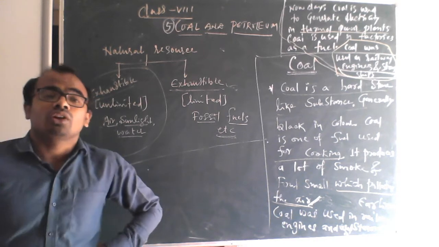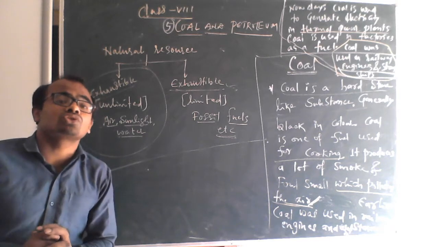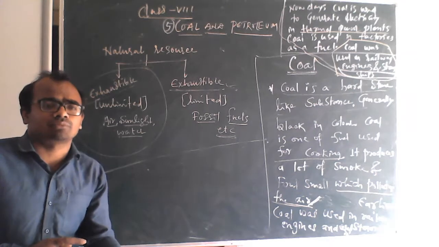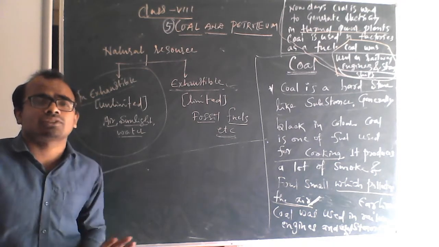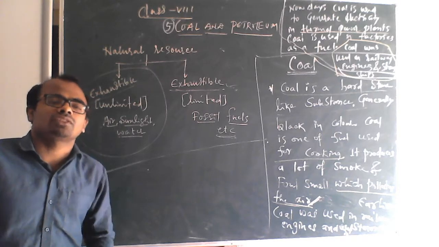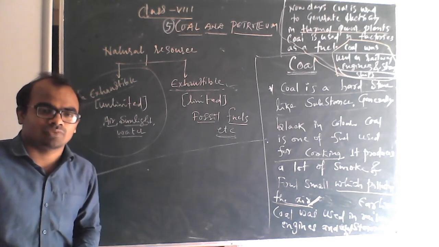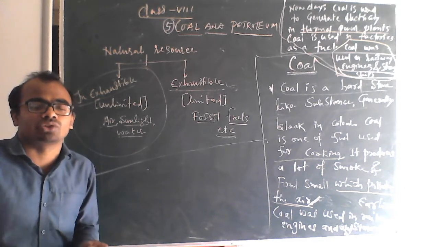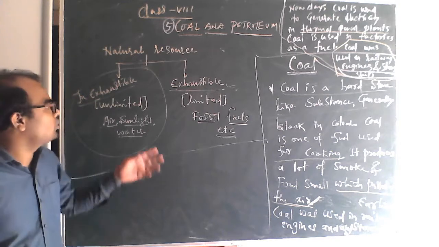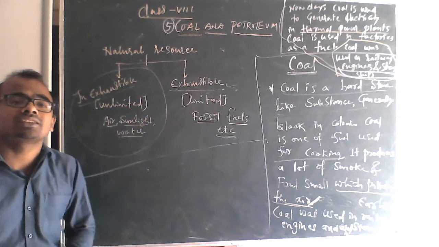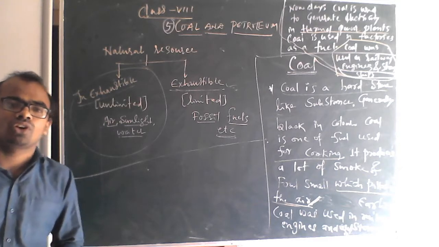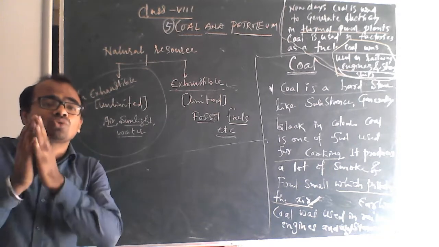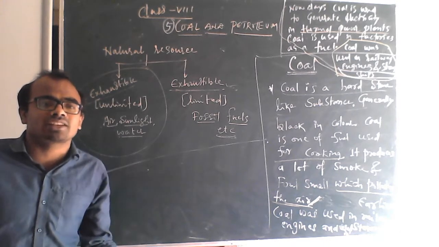Okay, so these are natural resources. They should be present in our nature and they should be useful for us. If they are not useful for us, then we cannot call them natural resources. And they have to be present. They should not be man-made. They have to have already occurred in nature. There are two types of natural resources: one is exhaustible and the other one is inexhaustible. So what are exhaustible and what are inexhaustible natural resources?